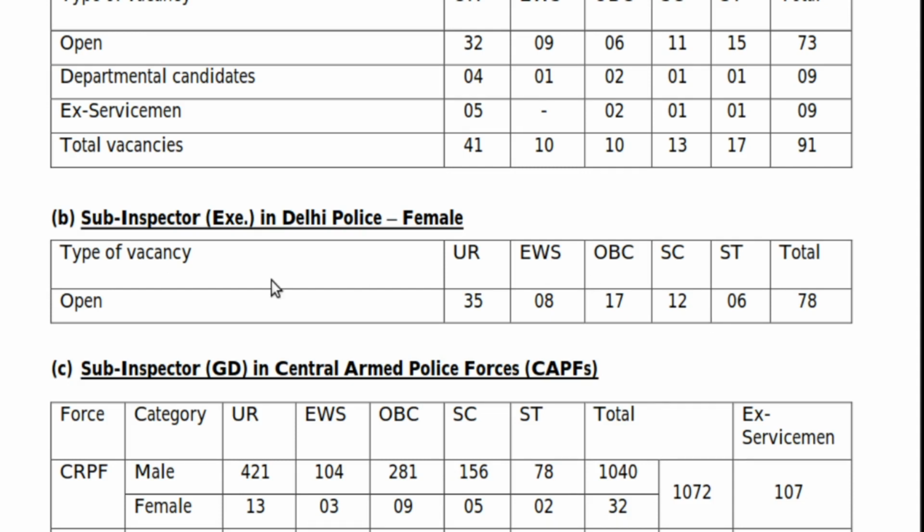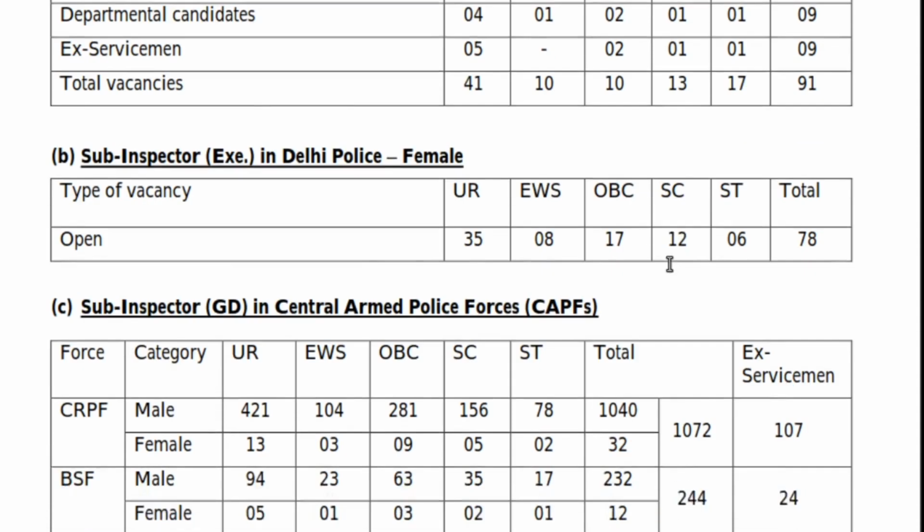The type of vacancy is open, that is for all giving the examination. There is no reservation for departmental candidates or ex-servicemen. So here the unreserved candidates have 35 seats. EWS, economically weaker section, has 8 seats, OBC 17, SC 12, ST 6, total 78. So this is for female candidates.